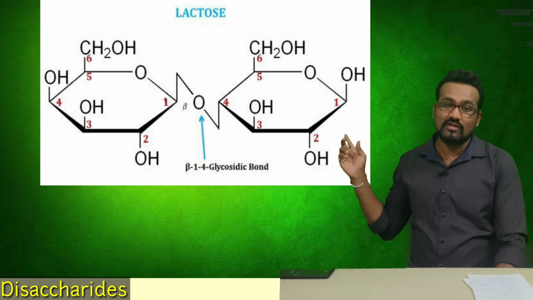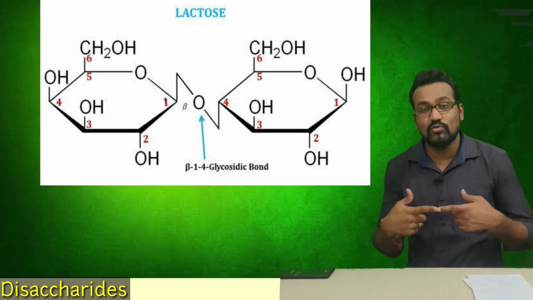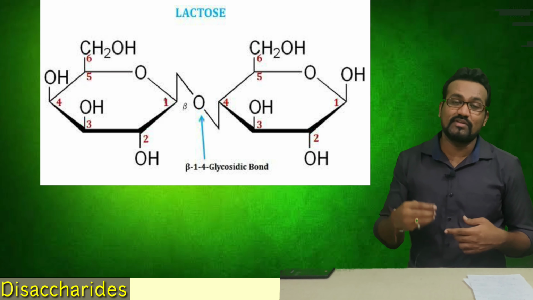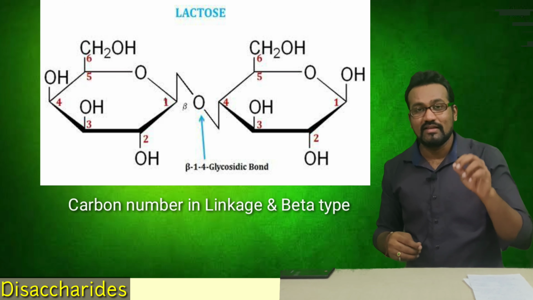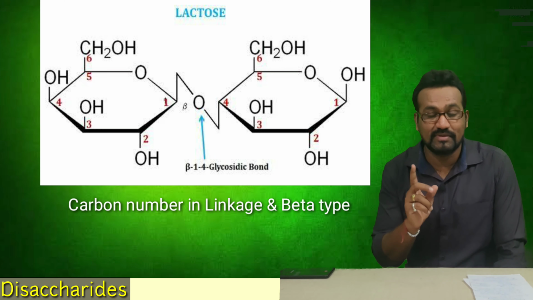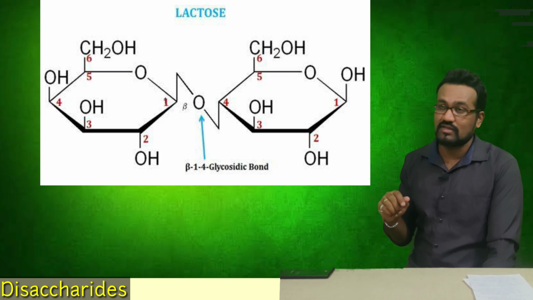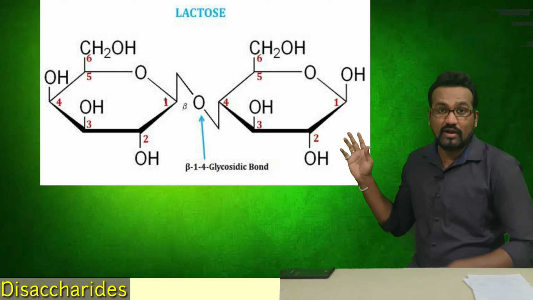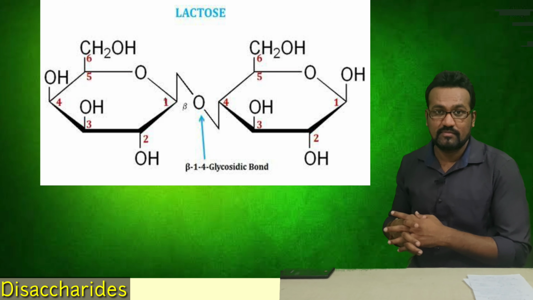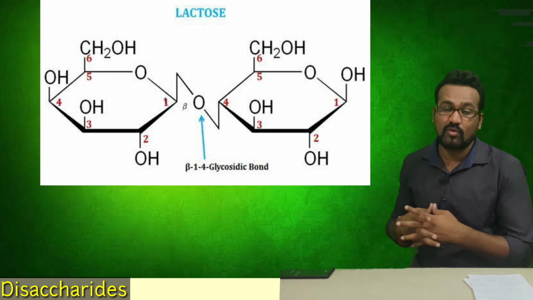This lactose sugar is a disaccharide in which galactose and glucose are linked together. What to remember here is very important: a beta 1,4 linkage is present. Please remember this. Then you have to write it in this fashion: beta in brackets 1,4, and then write O-glycosidic bond after that.